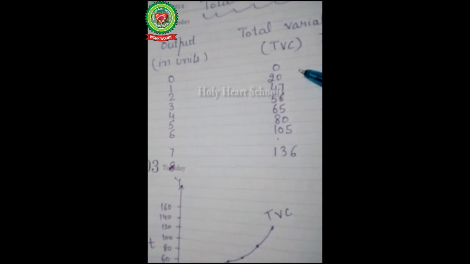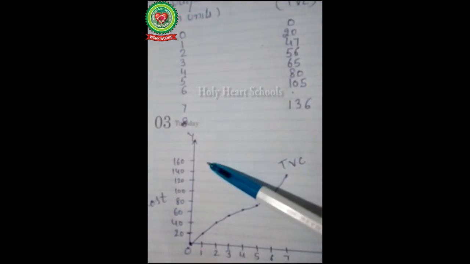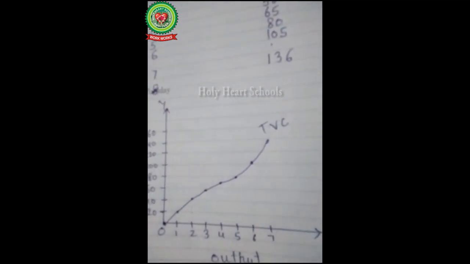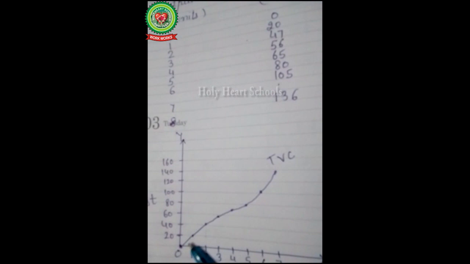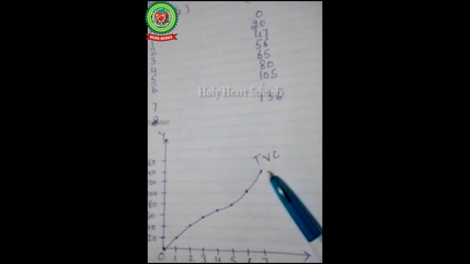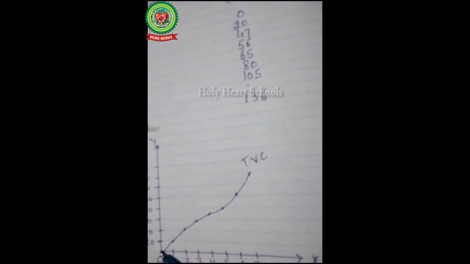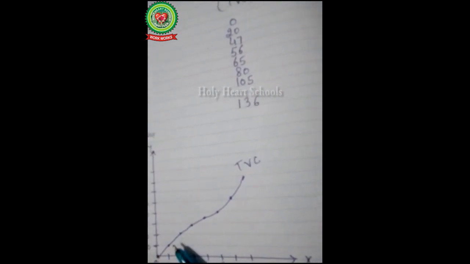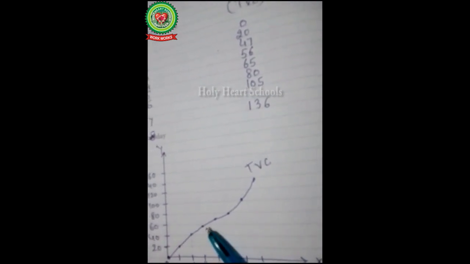So now see the diagram. In the diagram we measure the cost on the y-axis and output on the x-axis. When we draw these scheduled points on the axes, we get this type of curve. This is known as total variable cost. When everything was ready but no production was there, there is zero variable cost, because no wages are given to the laborers. As production increases, labor also increases and wages also increase. That's why total variable cost starts from the origin and moves upward.